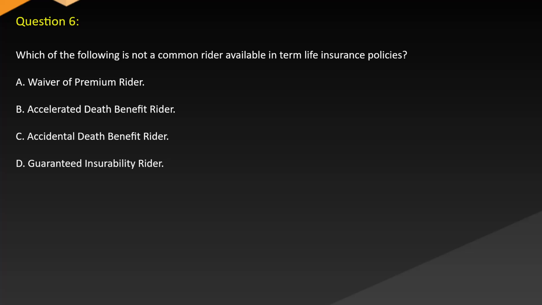Question 6. Which of the following is not a common rider available in term life insurance policies? A. Waiver of premium rider. B. Accelerated death benefit rider. C. Accidental death benefit rider. D. Guaranteed insurability rider.